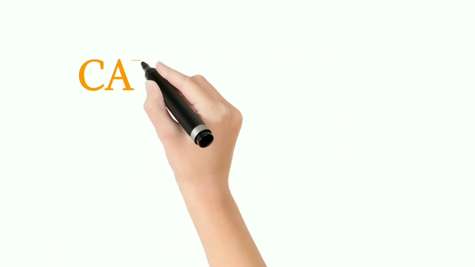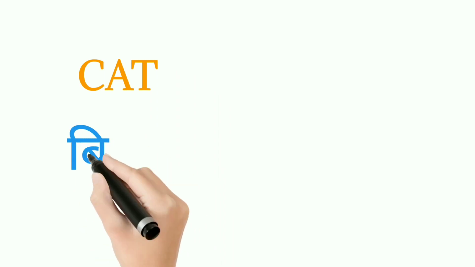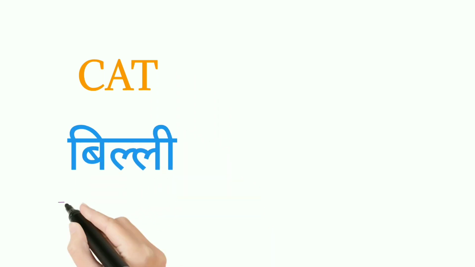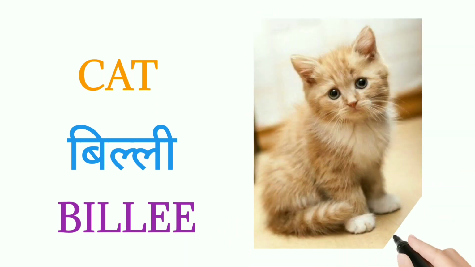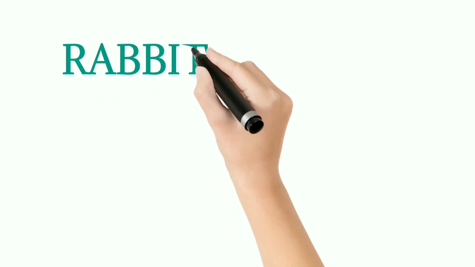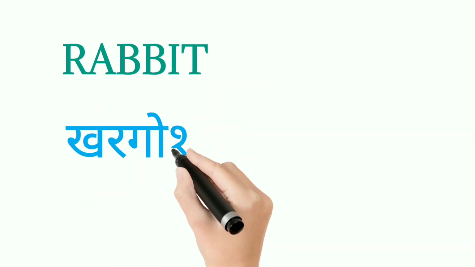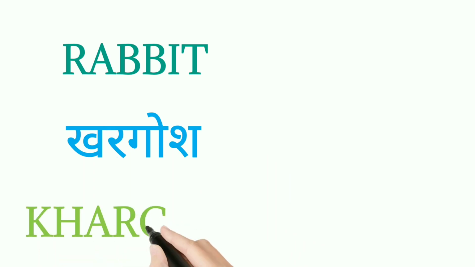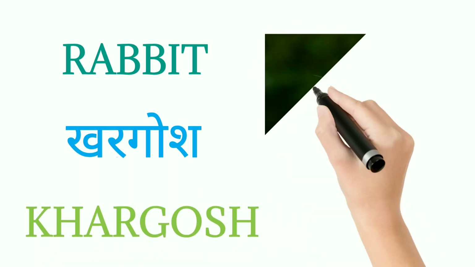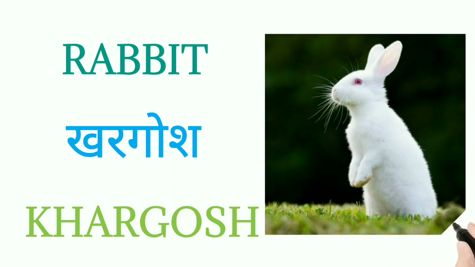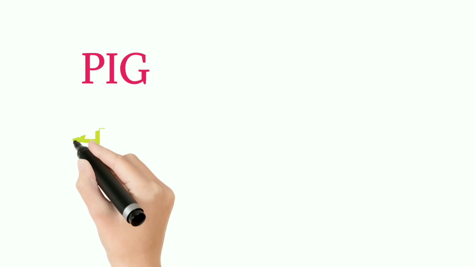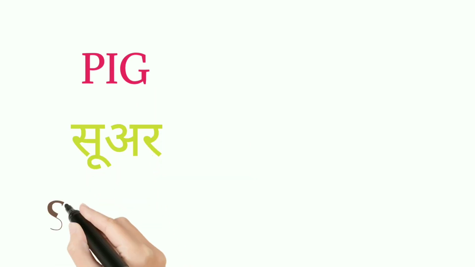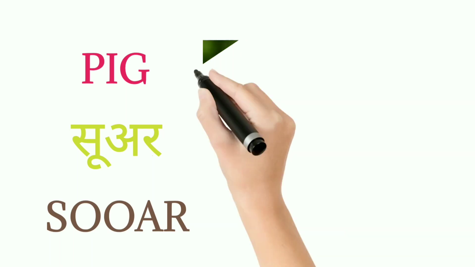Next one is cat. For cat, it is billi in Hindi. Okay, children. Next one is rabbit. For rabbit, it is khargosh in Hindi. Okay, children. Next animal is pig. For pig, it is suar in Hindi.